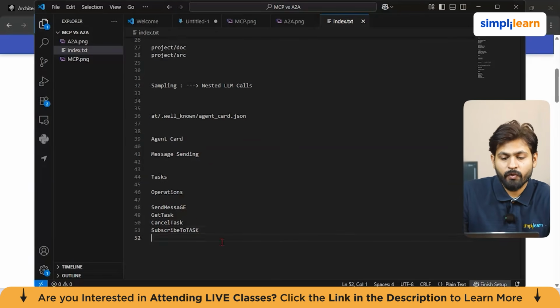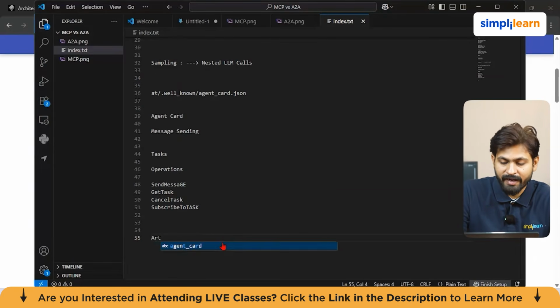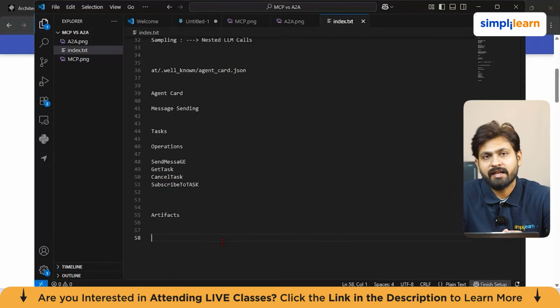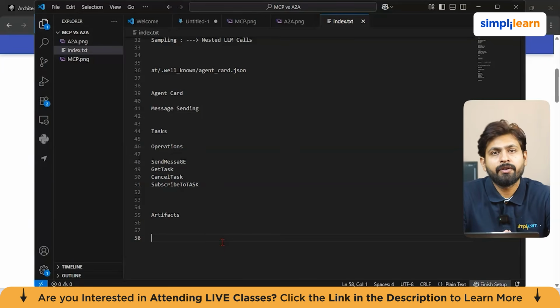Now, next thing you can find is called artifacts. Now, what are artifacts, guys? A remote agent can produce artifacts during or after execution, such as structured outputs, reports, or generated files. And a task stream can include artifact update events.